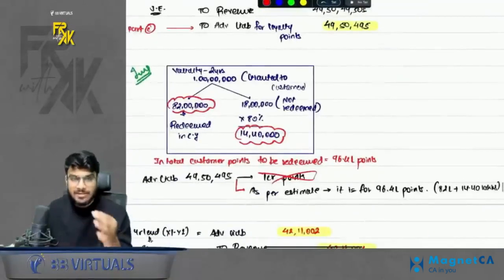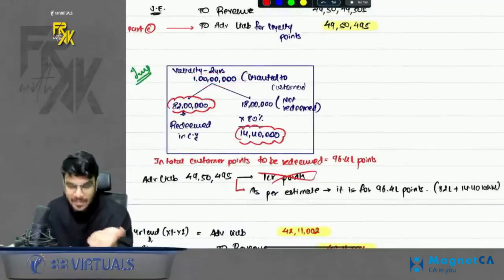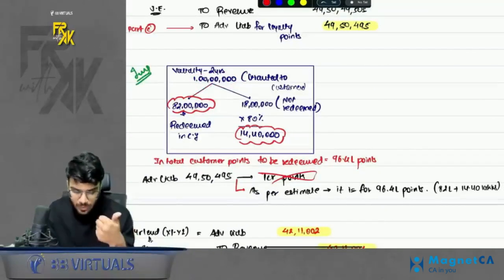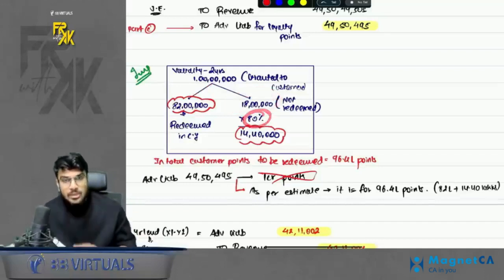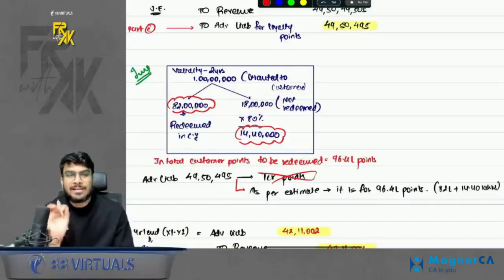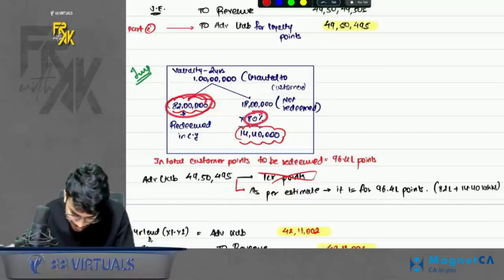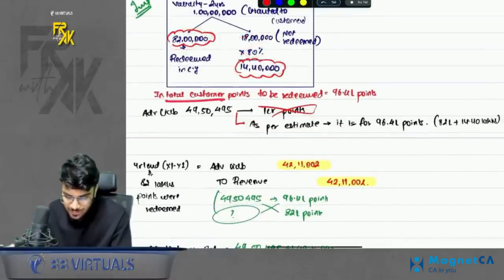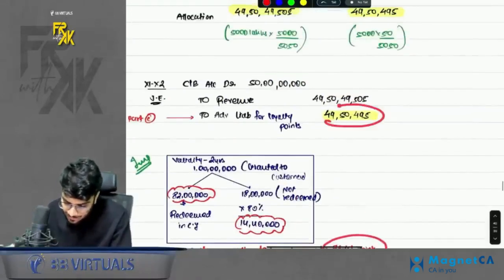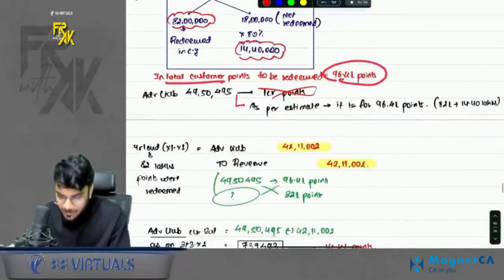So in case you remember, we discussed also that out of 1 CR points, if 18 lakhs remain unredeemed, that means 82 lakh points are redeemed. Second, out of the pending 18 lakhs, only 80% will be redeemed. So in short, how much total points are redeemed as per company's expectation? 82 plus 80% of 18, that is 14.4 lakhs. So in general, customer redeems only this much points. So this liability, we will assume it is not for 1 CR points. We will assume that it is for only 96.4 lakh points.